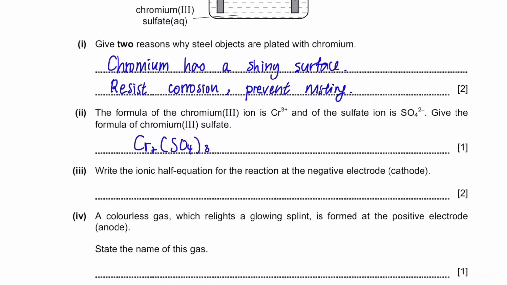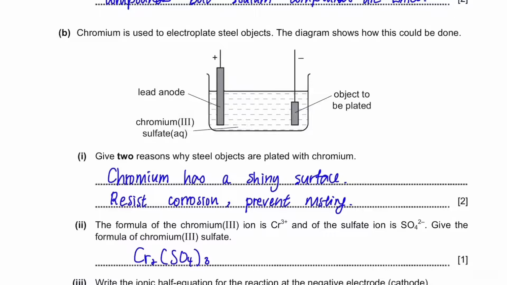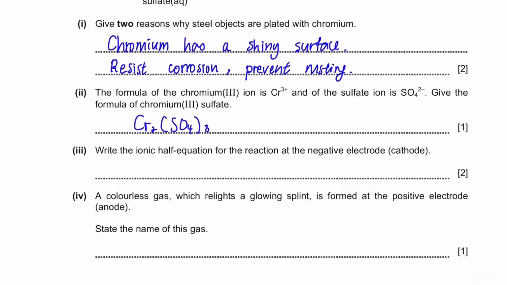Write the ionic half equation for the reaction at the negative electrode. The negative electrode is where the object is placed to be plated, so the final product will be chromium atom. Also, it is a negative electrode, so it will attract positive ions. The answer is Cr3+ plus 3 electrons to balance out the charge, giving Cr.